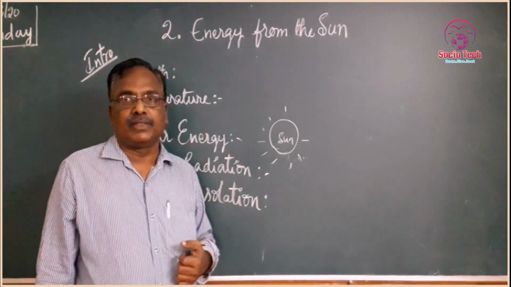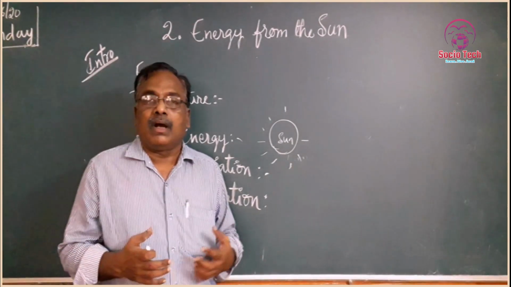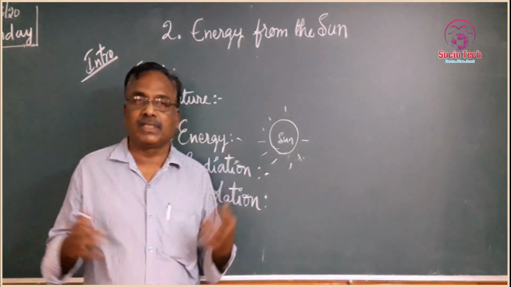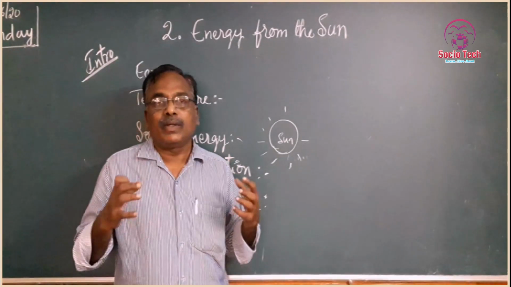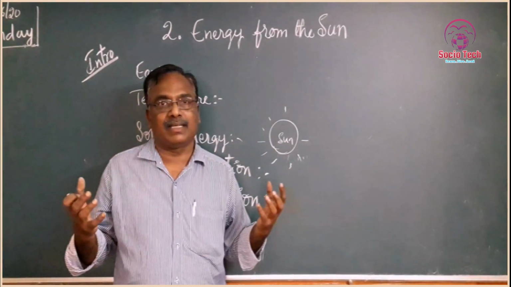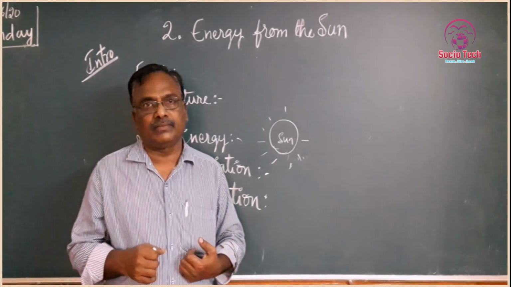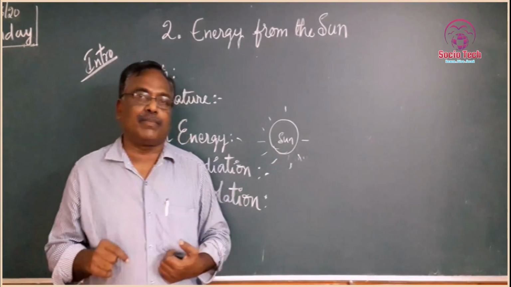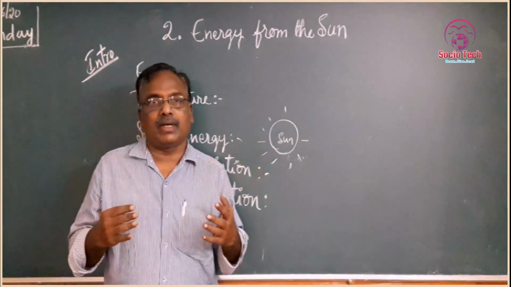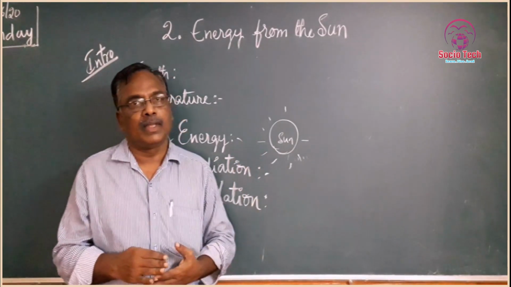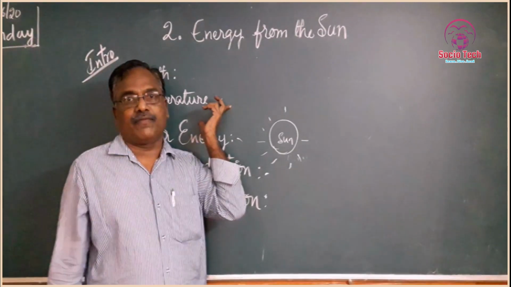Why? Because it varies. In our day-to-day life, for example, when holidays come in the summer season, you want to go to places like Ooty, Kodaikanal or Shimla. Why are we choosing those places? Because even in peak summer, they are very cool. So temperature influences our life.